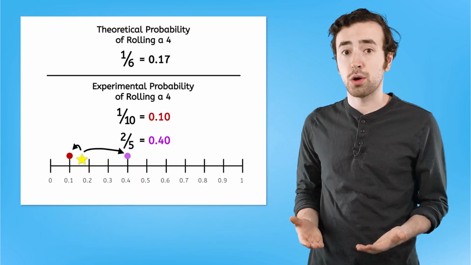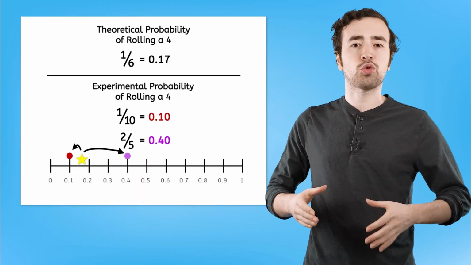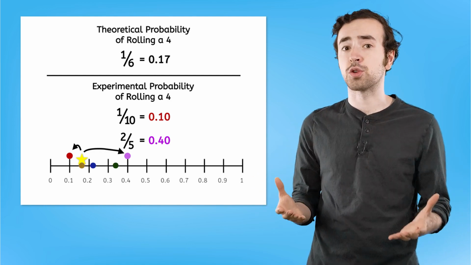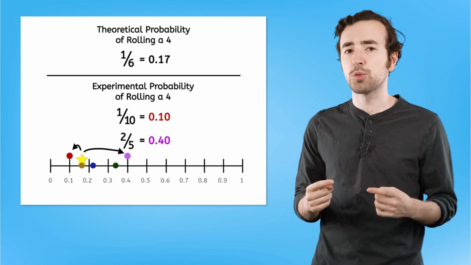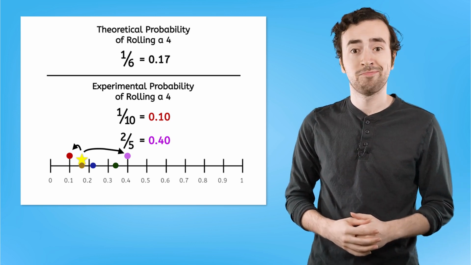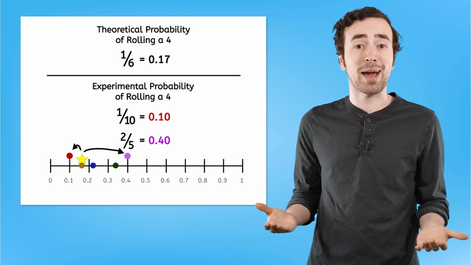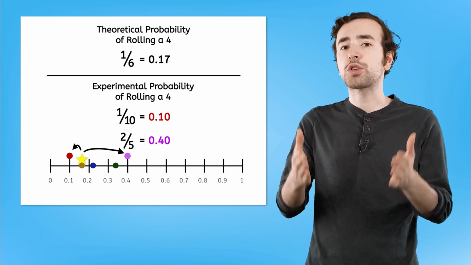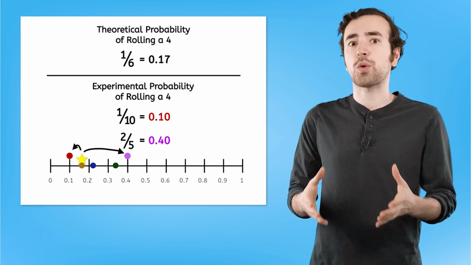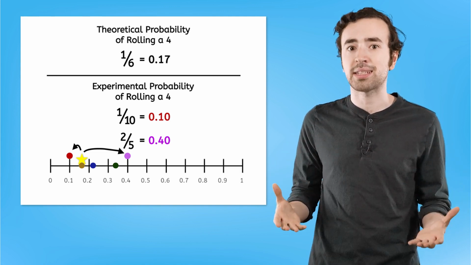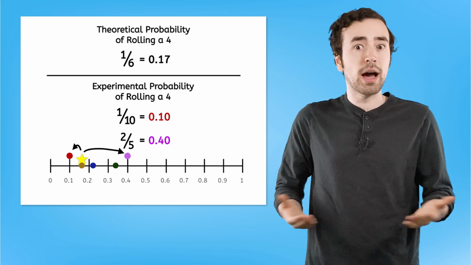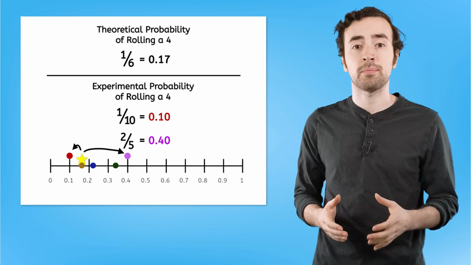So, according to the law of large numbers, we can expect that if our trial contains 100 rolls, 1,000 rolls, or even 10,000 rolls, then our experimental probability would get closer and closer to the theoretical probability. Let's face it, strange things can happen when we're doing an experiment. If a strange thing happens when our trial contains only 5 rolls, then that strange thing will have a much larger impact on our results. But if a strange thing happens when our trial contains 1,000 rolls, then it'll have a much smaller impact.